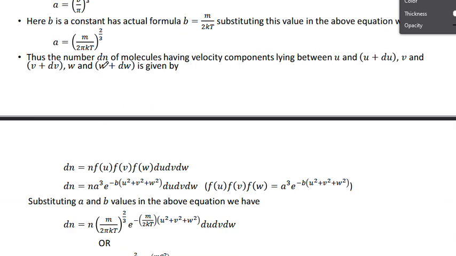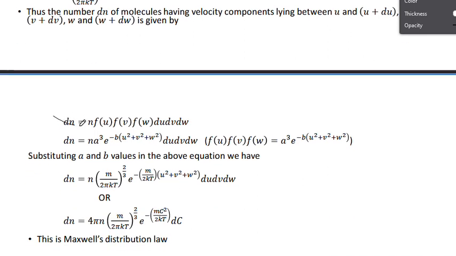Thus the number dn of molecules having velocity components lying between u and u plus du, v and v plus dv, w and w plus dw is given by one more formula. It is not integration, it is differentiation. N means the number of molecules per cubic centimeter, and dn is also the number of molecules per cc, but a very small value. dn equals n f of u, f of v, f of w, du dv dw. It is the formula for dn for the small value.